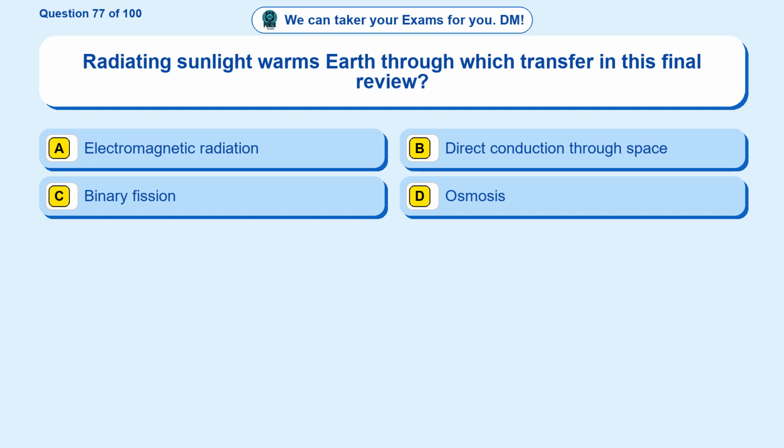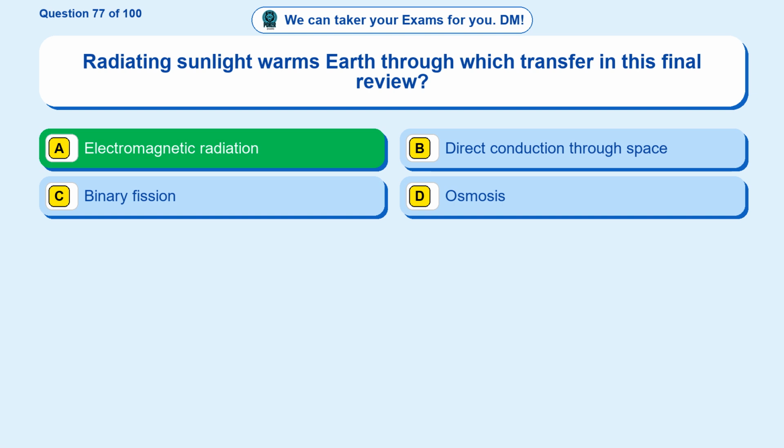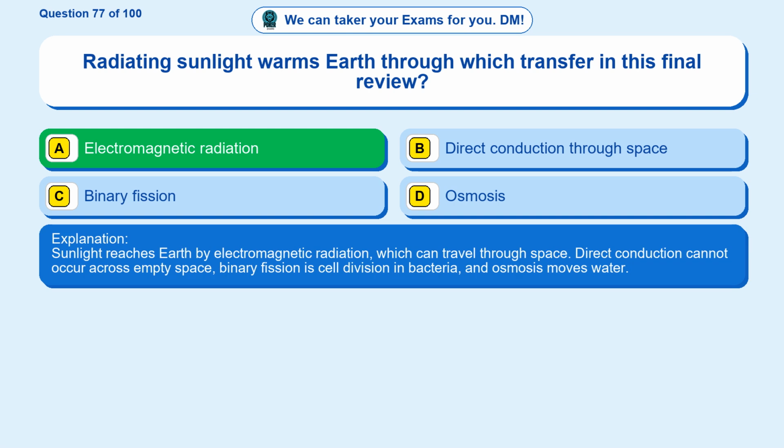Question 77. Radiating sunlight warms Earth through which transfer in this final review? Option A, electromagnetic radiation. Option B, direct conduction through space. Option C, binary fission. Option D, osmosis. The correct answer is option A. Electromagnetic radiation. Sunlight reaches Earth by electromagnetic radiation, which can travel through space. Direct conduction cannot occur across empty space, binary fission is cell division in bacteria, and osmosis moves water.